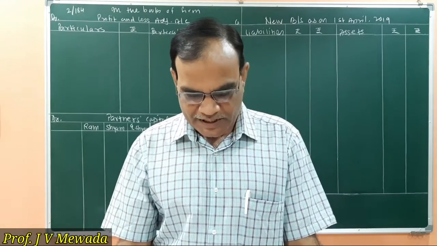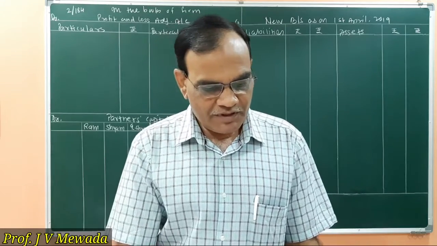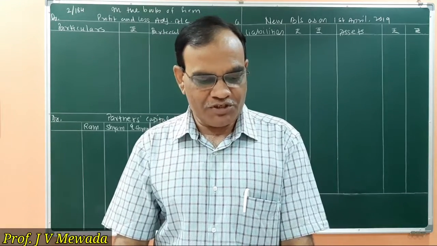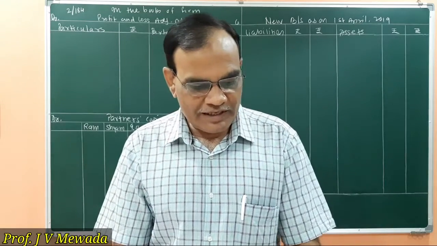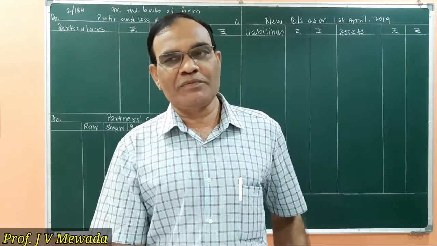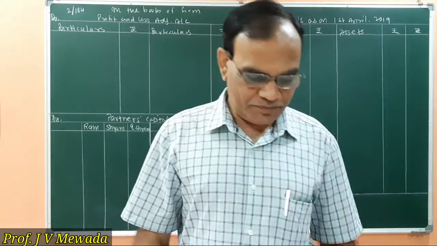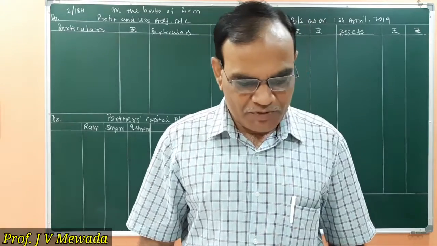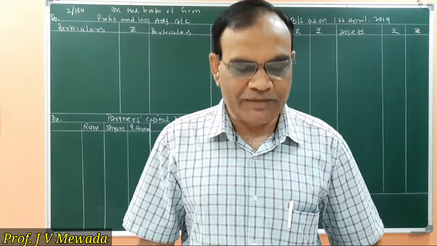Building and investments are to be appreciated, provision for doubtful debt is to be created, and a provision of 3,000 is to be made in respect of outstanding salary. So these are the adjustments related to revaluation of assets and liabilities. Now we are having adjustment number 4. Goodwill of the firm is to be valued at 90,000 and partners decided goodwill should be written back.